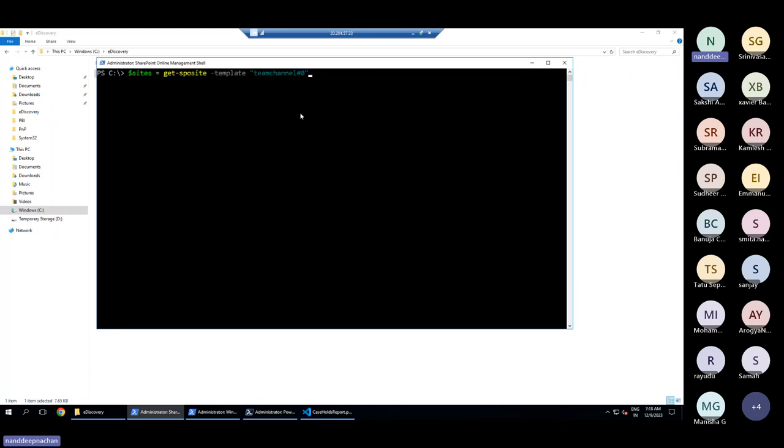So once it is connected, I will just run this command to get all of the sites with this particular template, TEAMCHANNEL#0. So it will give us all of the SharePoint sites which are associated with the Teams channel, and we are storing that into a variable called $site. And now what we will do is loop through all of those sites that we have got, and then we will simply focus on the group-connected sites.